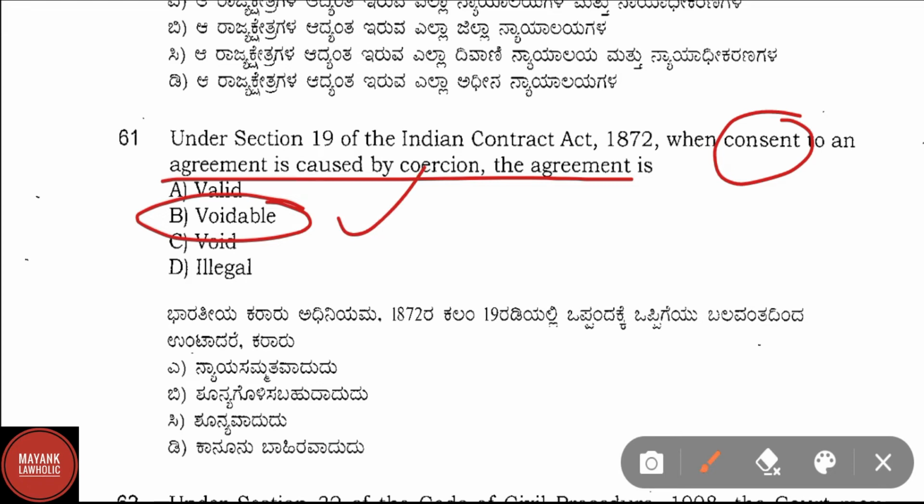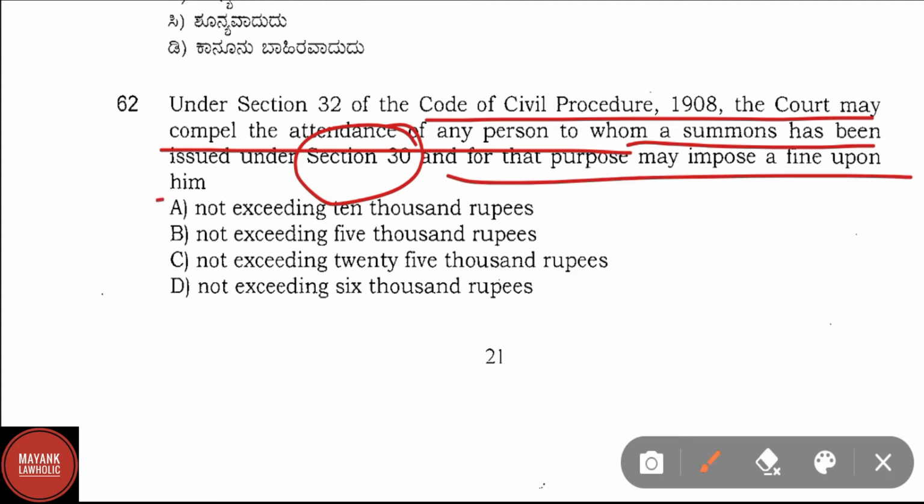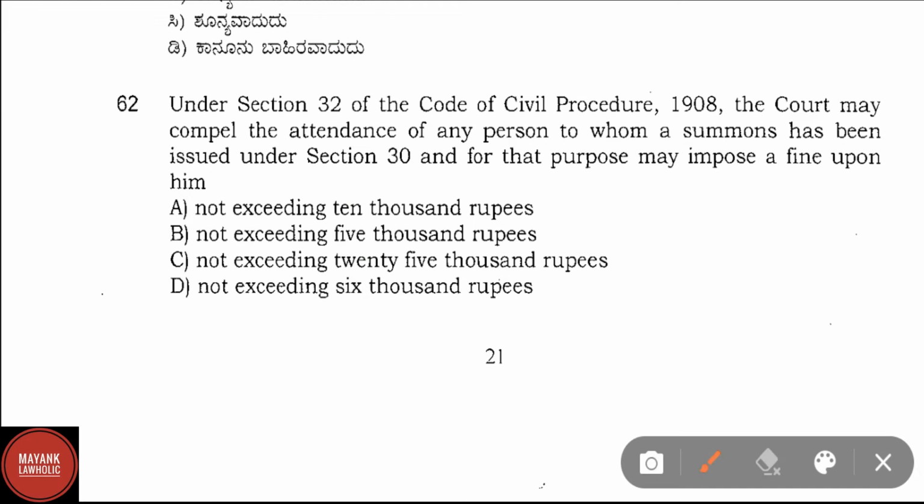Question number 62. Under section 32 of the Code of Civil Procedure 1908, the court may compel the attendance of any person to whom a summons has been issued under section 30 and for the purpose may impose fine upon him. Option A, not exceeding 10,000 rupees, option B, not exceeding 5,000 rupees, option C, not exceeding 25,000 rupees, and option D, not exceeding 6,000 rupees. Here correct answer is option B, that is not exceeding 5,000 rupees.